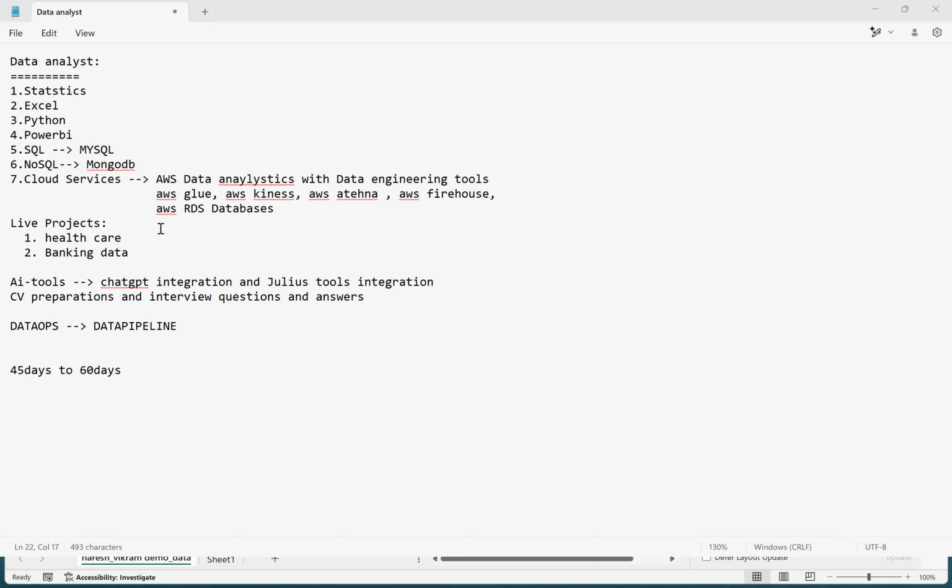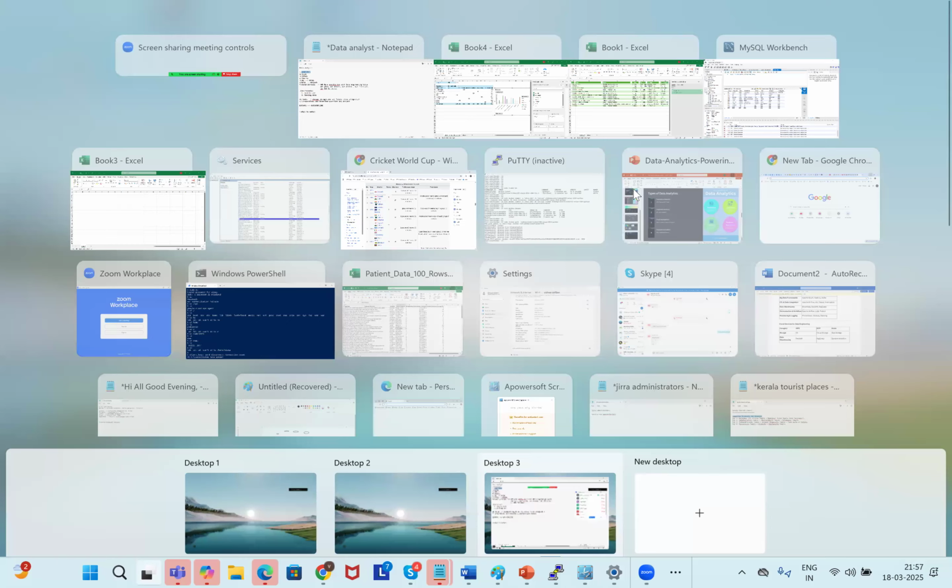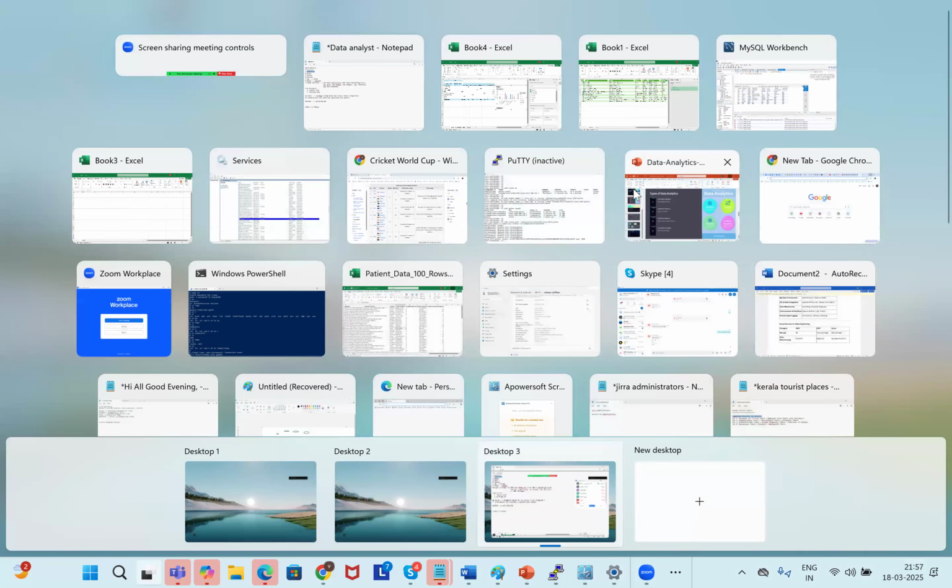Any confusions? Okay. So I need to end sharply at 10 p.m. so that I have other meetings. What topics will be starting? Yeah, I'll be starting from the beginning of the topics, statistics. First thing, because for a data analyst statistics is compulsory. Then after that, Excel, Python, Power BI, SQL, NoSQL. So that is one of the things. Clear, right?